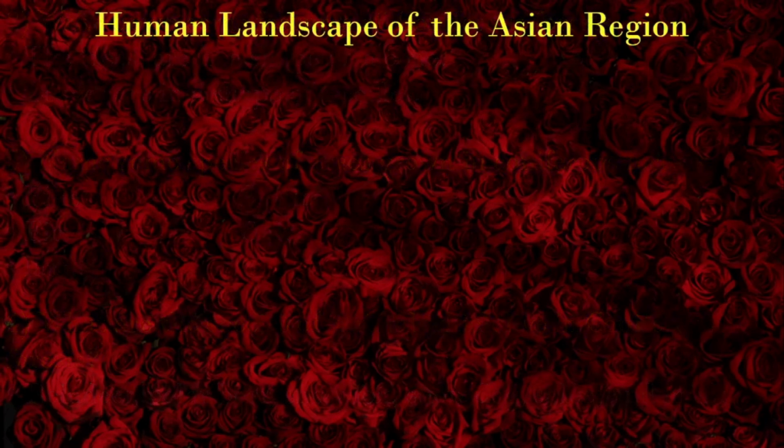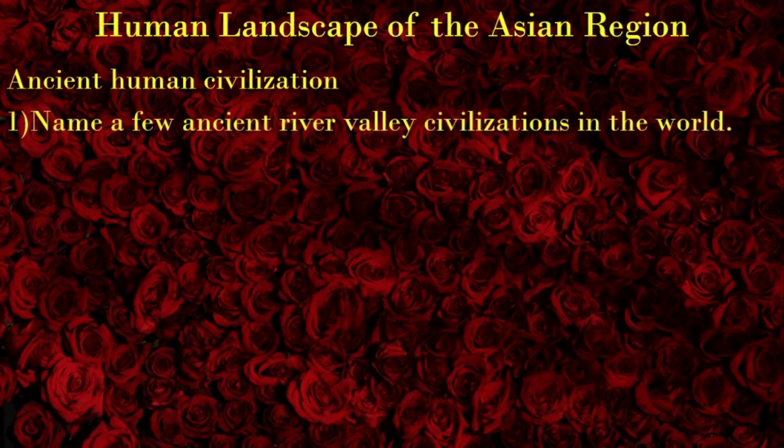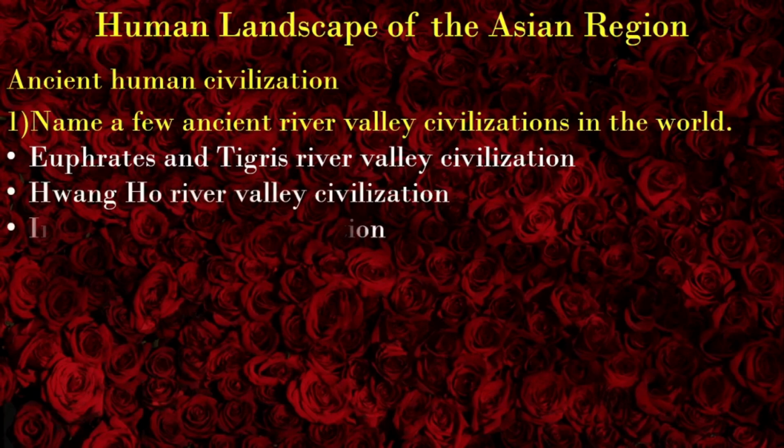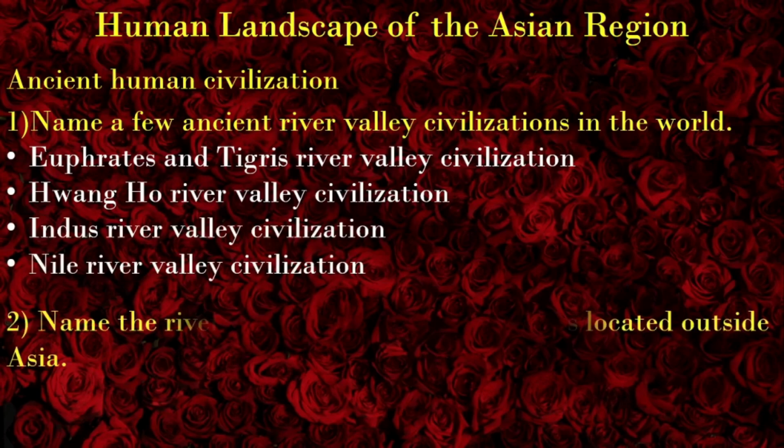Human landscape of the Asian region. Ancient human civilization. Name a few ancient river valley civilizations in the world. Euphrates and Tigris River Valley Civilization, Huangho River Valley Civilization, Indus River Valley Civilization, and Nile River Valley Civilization.